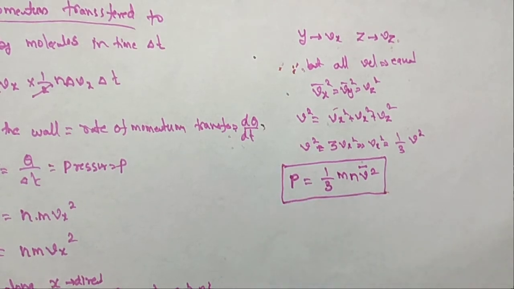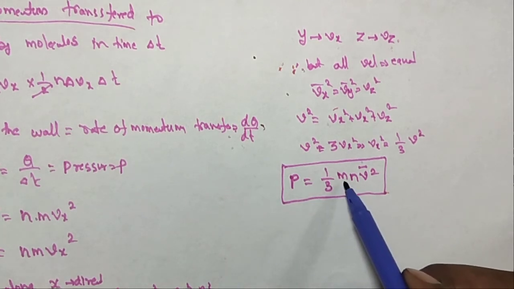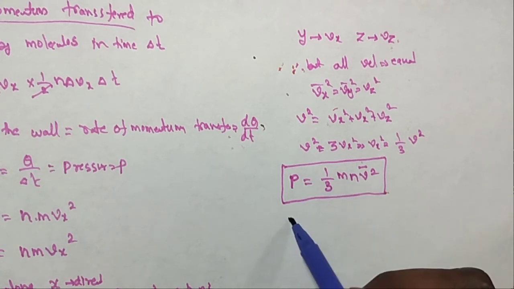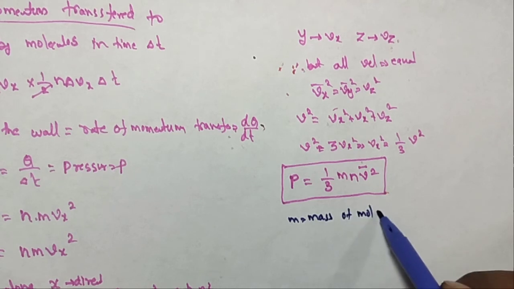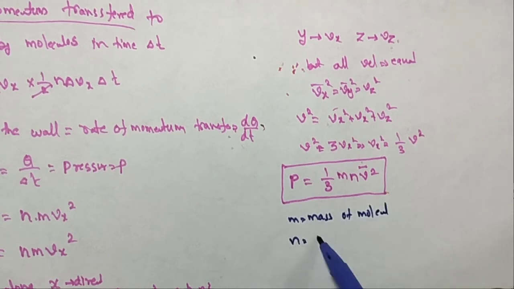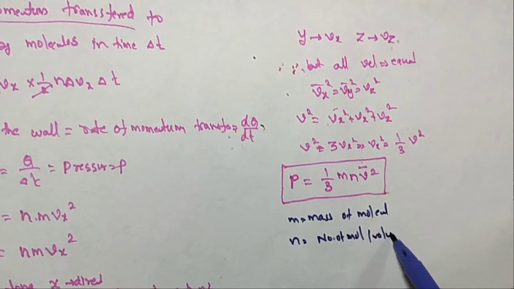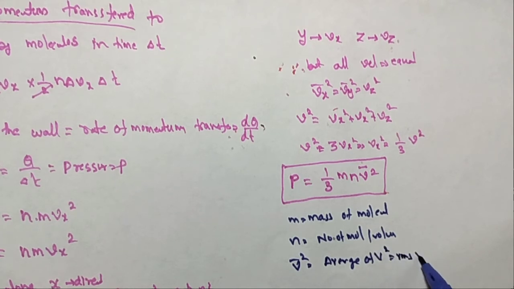This is the final equation: P is equal to 1 by 3 m n v bar square. m is equal to the mass of the gas, meaning the mass of a molecule, and n is equal to the number of molecules per unit volume, and v bar square is equal to the average of v square, that is the RMS velocity.